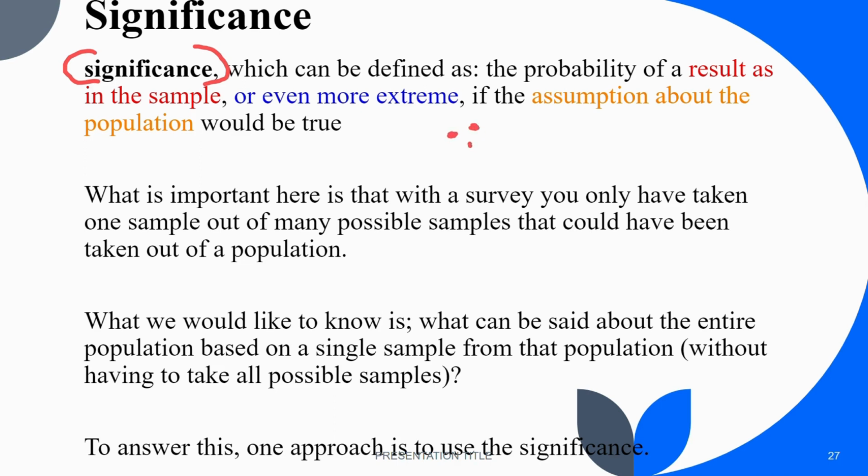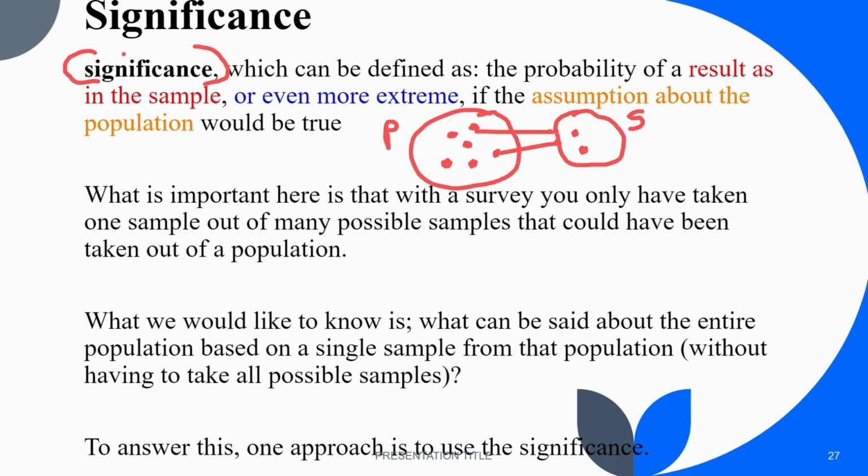As you remember, the population will have multiple data points, and from this we randomly select and create a sample. Whatever conclusion we make on our sample, we have to say whether it is valid on the population or not.